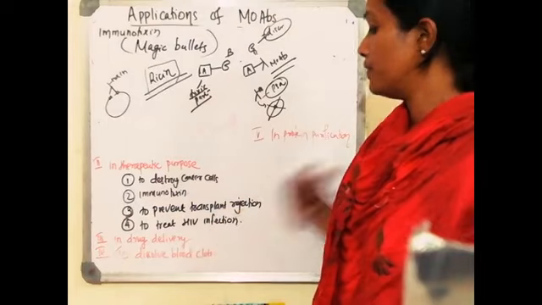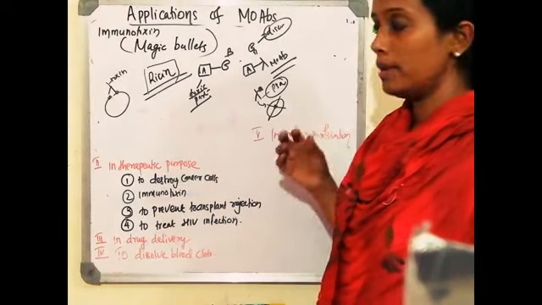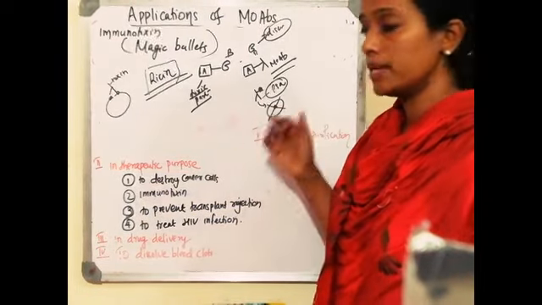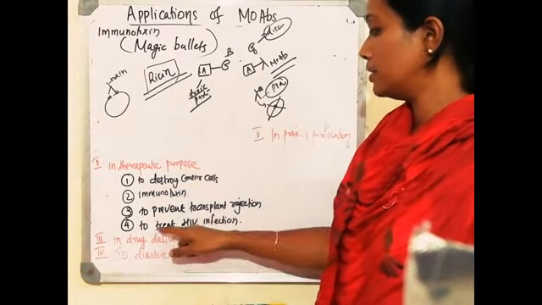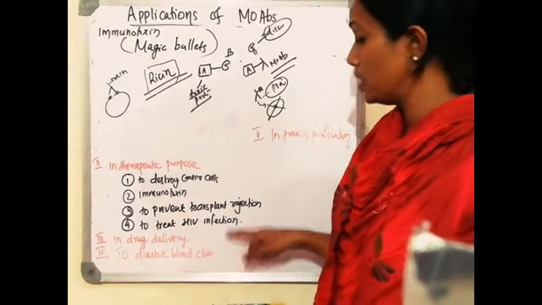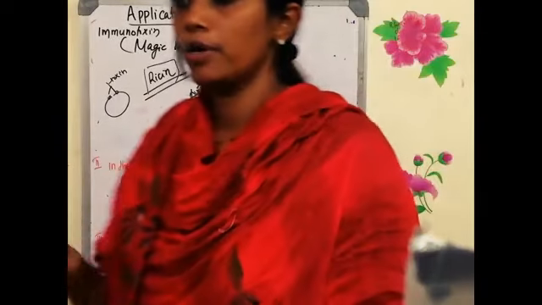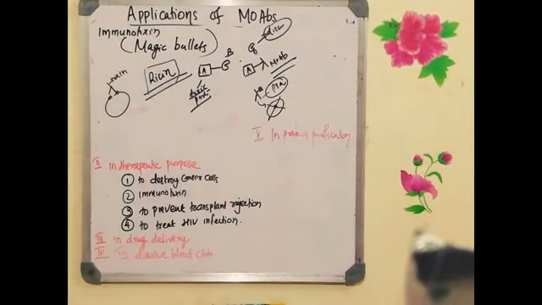The third one is to prevent transplant rejection by blocking the CD3 receptor using a monoclonal antibody called OKT3. And the fourth one is to treat HIV infection, wherein we can use a monoclonal antibody to block the CD4 receptor. So when you block the CD4 receptor, the HIV cannot infect further. We are completely blocking the CD4 receptor, thereby the glycoprotein 120 of the virus cannot bind to the surface.